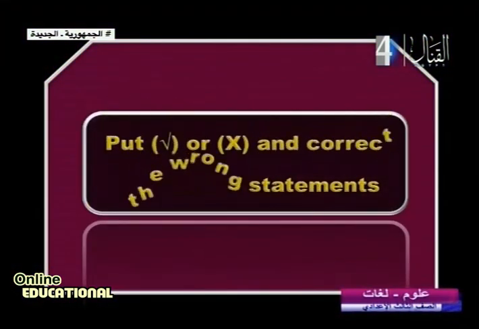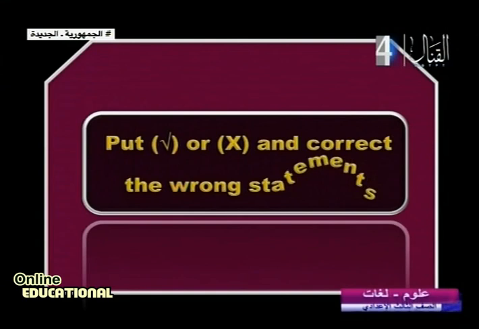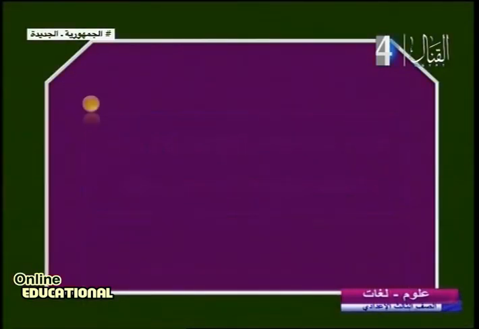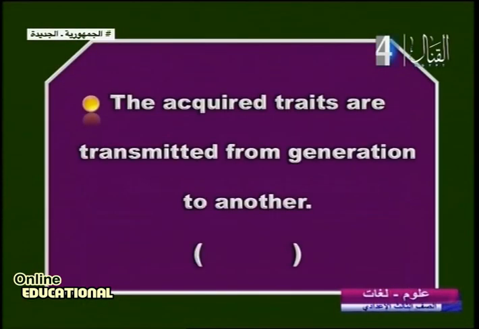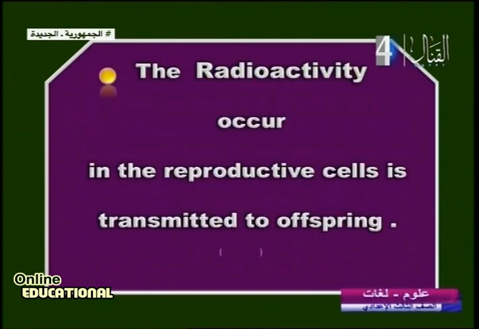You have a question with true or false. Very important to catch this question. Take care with it. Number 1: the acquired traits are transmitted from one generation to another. What do you say, can it be transmitted, acquired? We are sure it's wrong. Another one: radioactivity occurs in the radioactive cell and is transmitted to offspring. Can it travel? We are sure it cannot be transmitted because it's radioactivity.